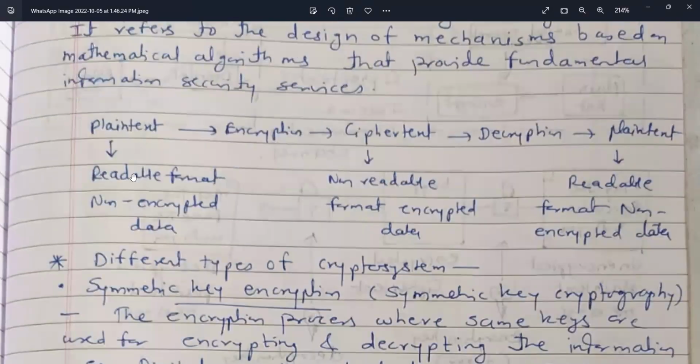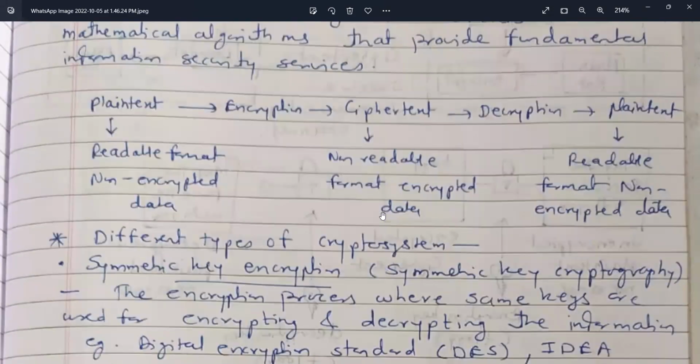Plain text is a readable format, non-encrypted data. It is converted into ciphertext by using encryption, which is a non-readable format, encrypted data. Then decryption gives plain text, that is, a readable format, non-encrypted data.